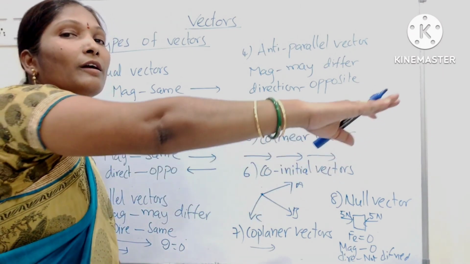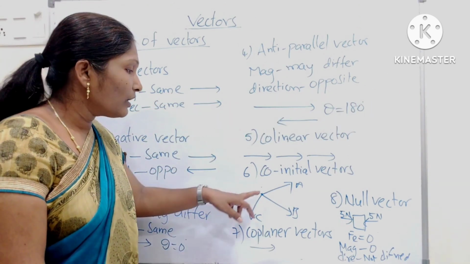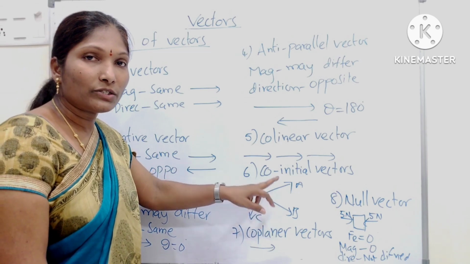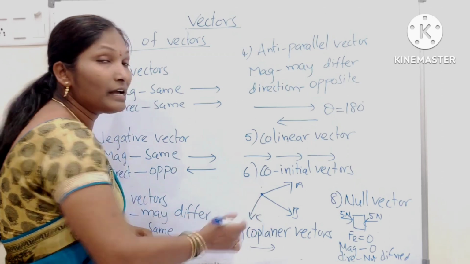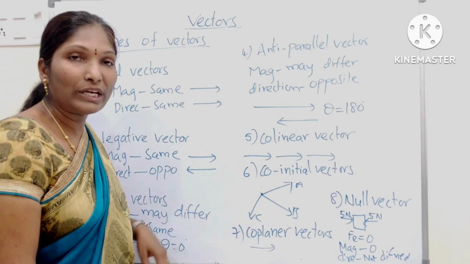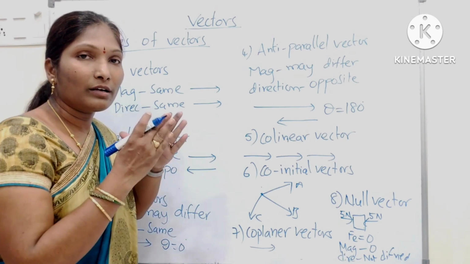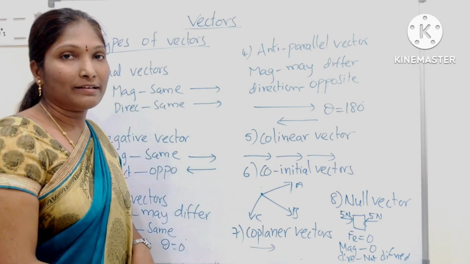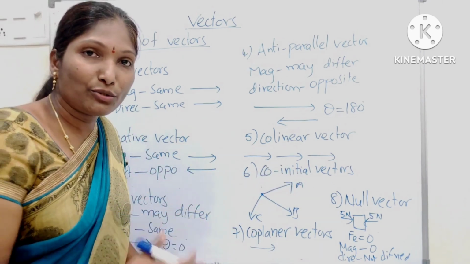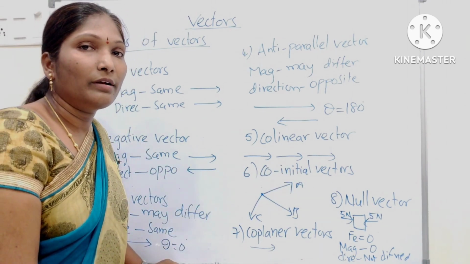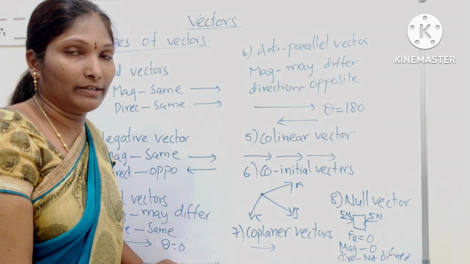Okay. Next here collinear vectors. The vectors are in the same line. And co-initial vectors. All vectors start from same point. Here A, B, C all start at a same point. That is called co-initial vectors. And coplanar vectors. If the vectors are all in the same plane, that is coplanar vectors. Okay. And next null vector. The magnitude of the vector is 0 and direction is not defined. This is about types of vectors.